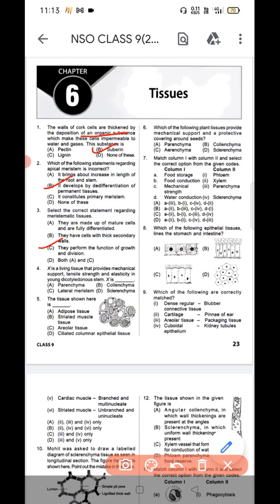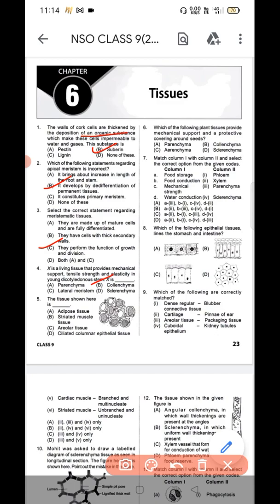Question number 4, X is living tissue that provides mechanical support, tensile strength and elasticity in young dicotyledonous stem. X is parenchyma, collenchyma, lateral meristem or sclerenchyma. Question number 4 option B is the correct answer. This is collenchyma.